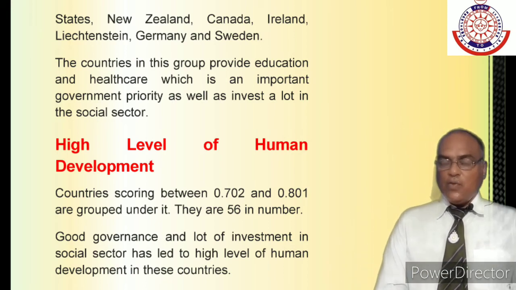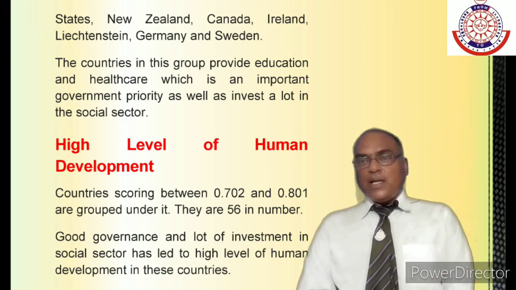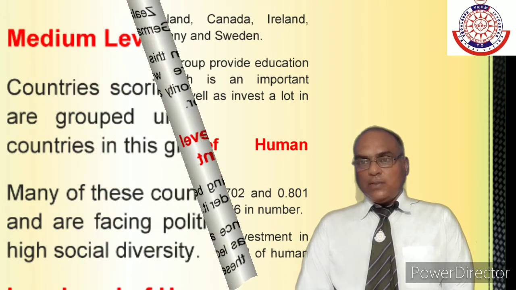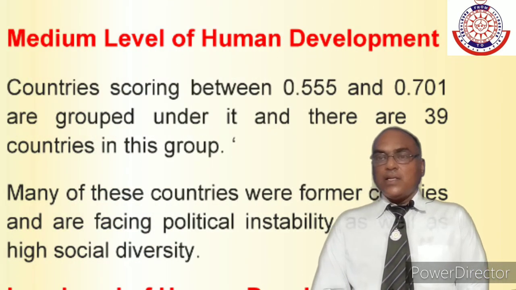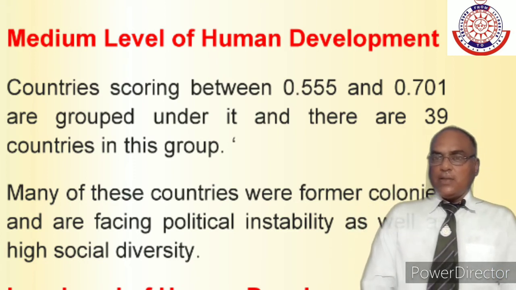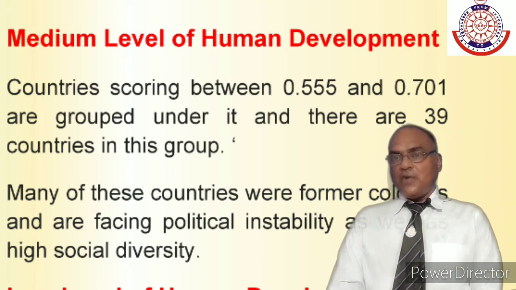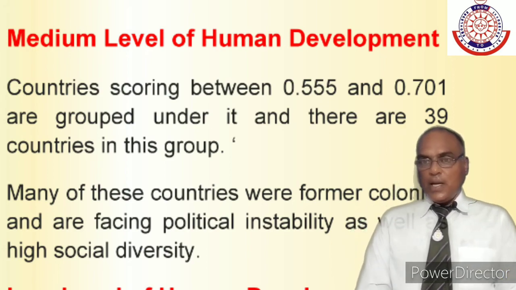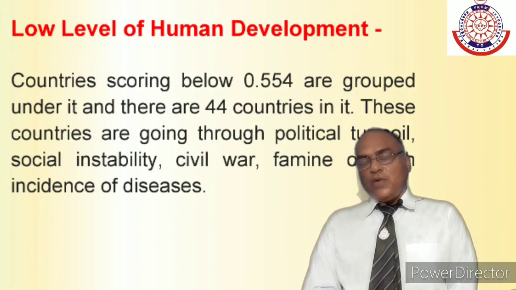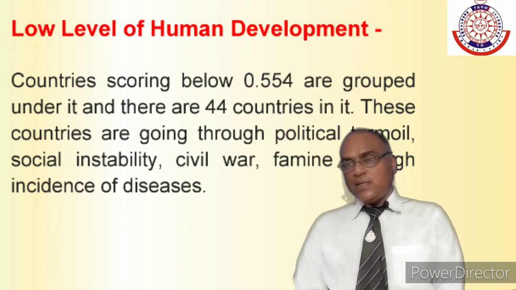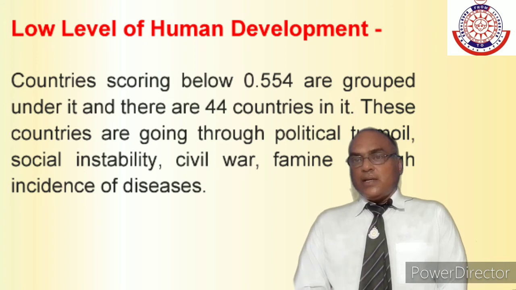Second one is high level. What will be the score of that? That is 0.702 to 0.801. So we can call it high level. Then the third one is medium level. So if the score is 0.55 to 0.701, we call it a medium group of countries. And the low, where the country scores less than 0.554, we call it very low in the Human Development Index.